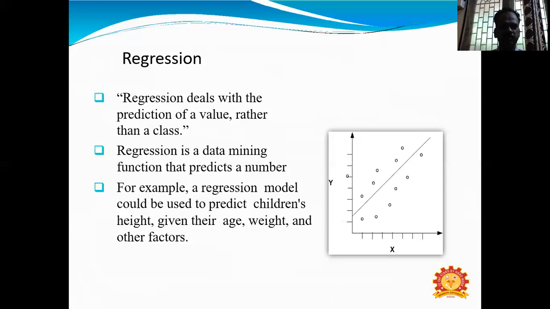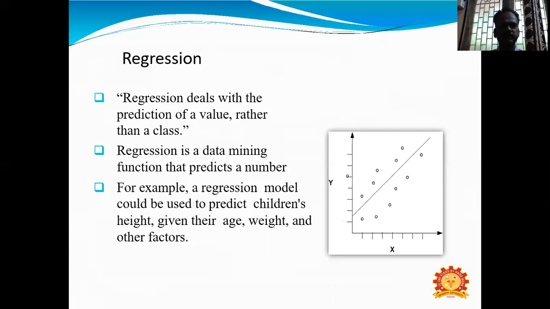So it contains dependent variables and independent variables, one dependent variable and one or more independent variables. For example, y is equal to mx plus c.